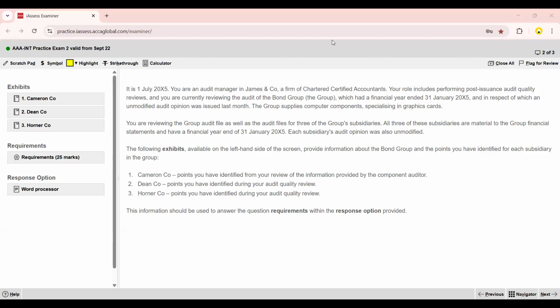In this question, there are three subsidiaries of the Bond Group. The first subsidiary is Cameron Company, the second subsidiary is Dean Company, and the third subsidiary is Horner Company.